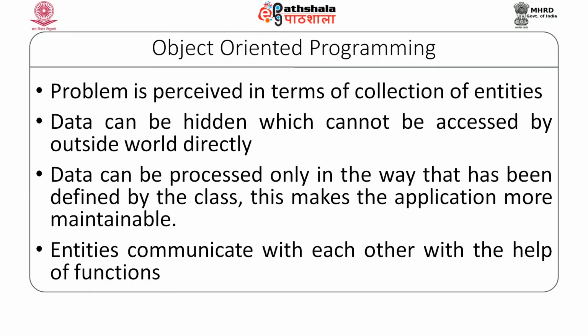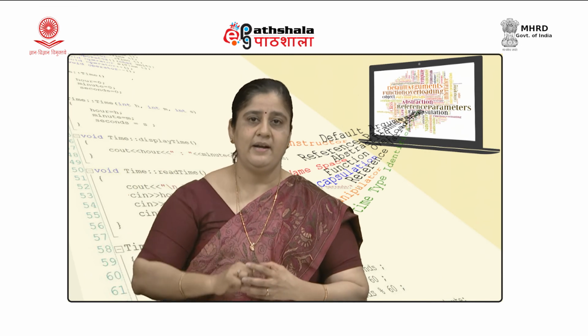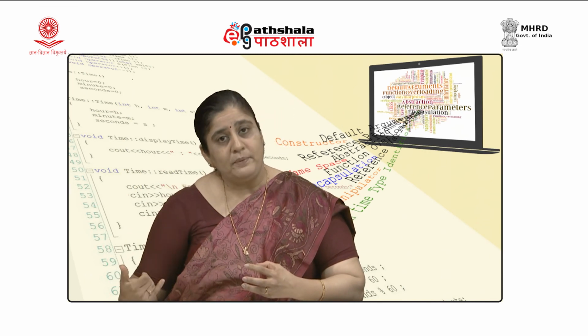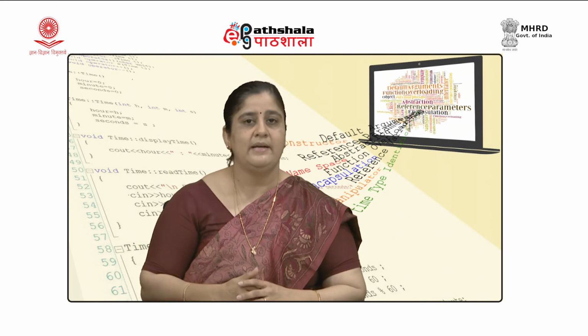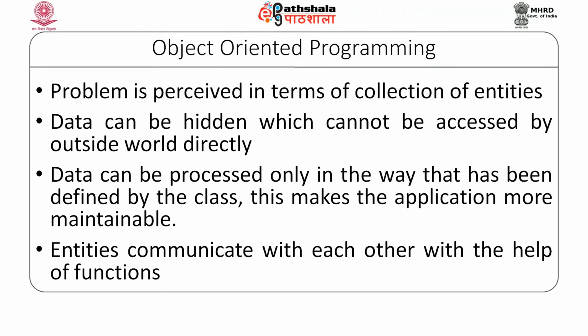So, in object oriented programming, the problem is perceived in terms of collection of entities, and these entities are represented by the attributes that defines that entity and the kind of operations that need to be performed on the attributes of these entity. We will see this with the help of example.